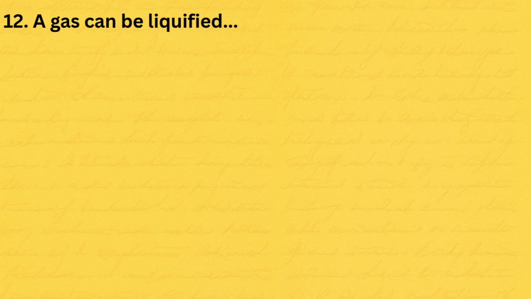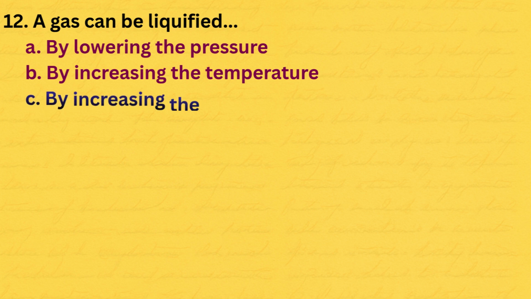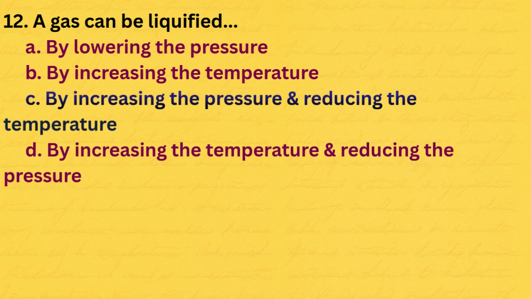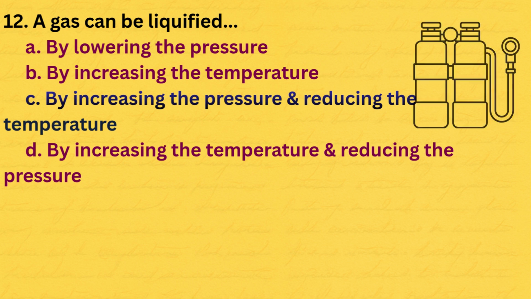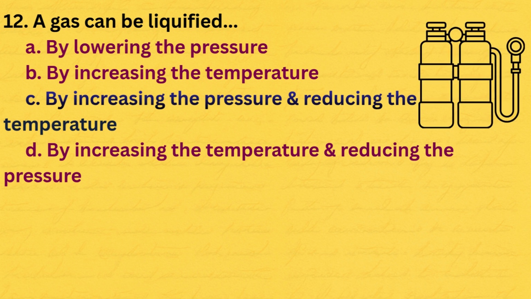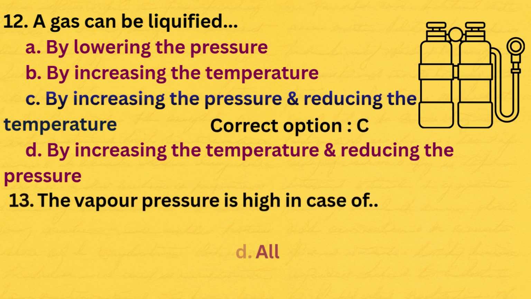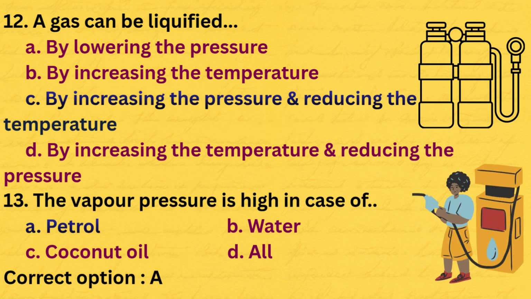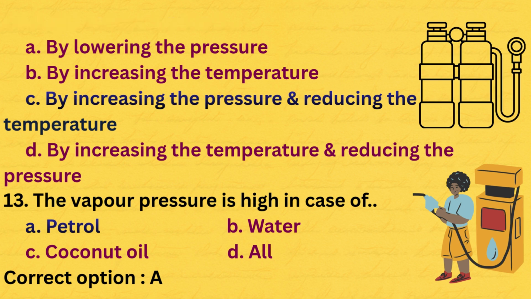12. A gas can be liquefied by A. Lowering the pressure, B. By increasing the temperature, C. By increasing the pressure and reducing the temperature, D. By increasing the temperature and reducing the pressure. The correct option is C. 13. The vapor pressure is high in case of A. Petrol, B. Water, C. Coconut oil, D. All. Correct option is A.